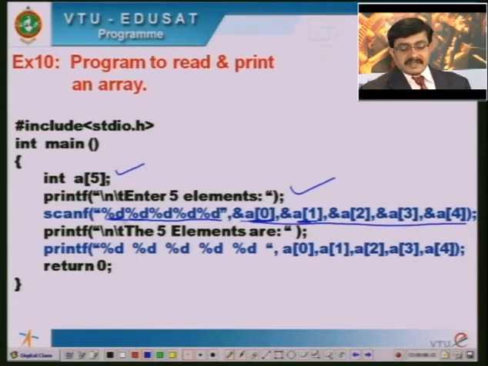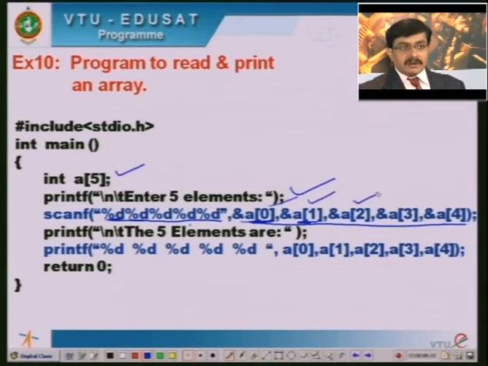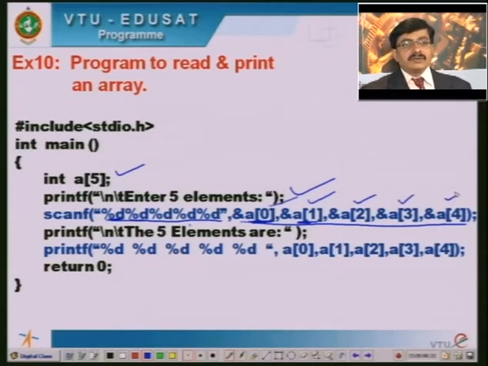So the syntax is: within the double quotes I specify the format string, and after that, separated by commas, I specify the address of each of the elements. First I specify the address of a of 0, next the address of a of 1, next a of 2, next a of 3, and next a of 4. So I am referring to the addresses of all 5 elements, and whatever data I enter will be stored in the addresses mentioned as the parameters.